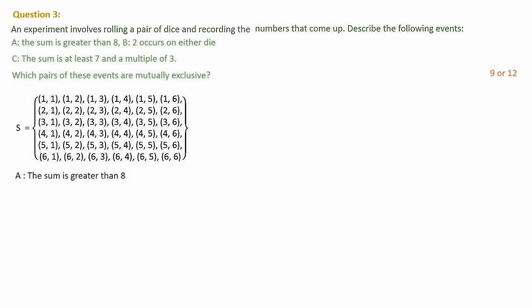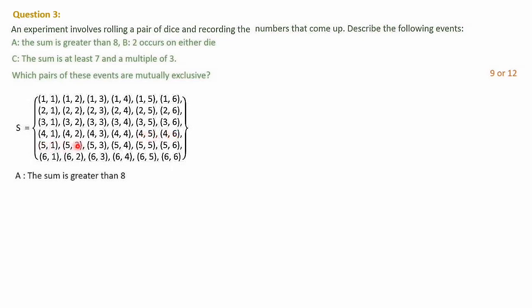So let's check from where we are getting 9. Here 2 6 we will be getting 8 only. So of these first two rows it is not necessary to consider. Then 3 1 not possible. 3 2 5 will be coming. 3 3 6 no chance. 3 plus 4 7 no chance. 3 plus 5 8 no chance. 3 plus 6 9, so this element will be coming. Then here 4 1, 4 2, 4 3, 4 4 no chance. Then 4 5 is there, 4 6 is there. 4 comma 5 is 9, 4 comma 6 is 10.